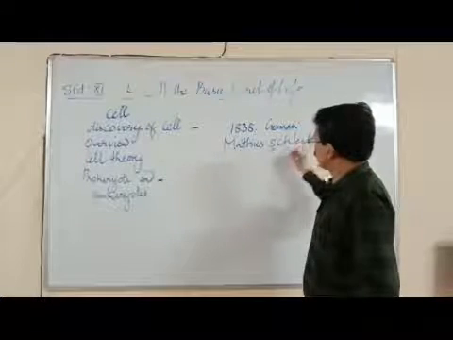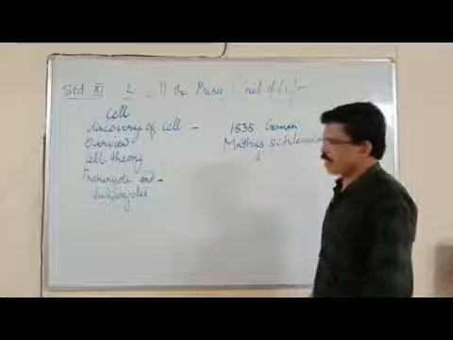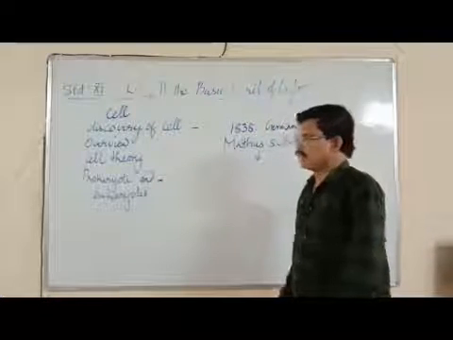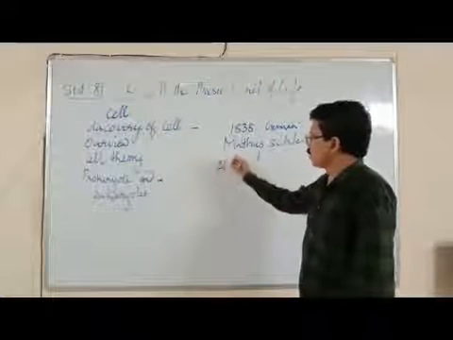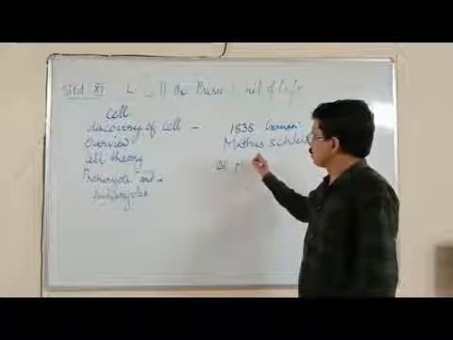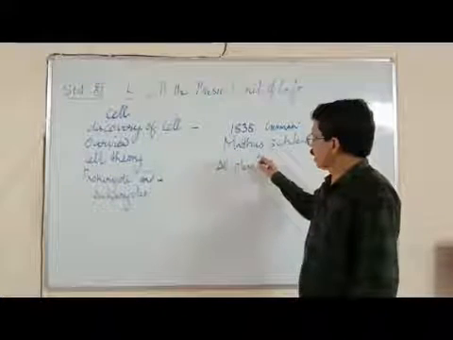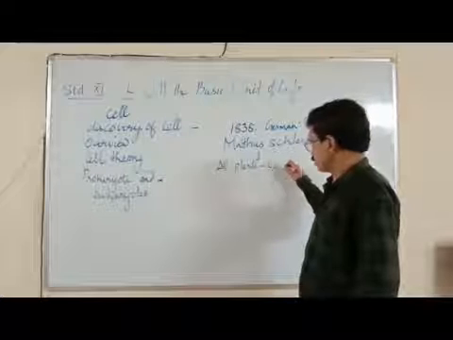Matthias Schleiden said that all plants are made up of cells. All plants, these botanists, all plants are made up of cells.